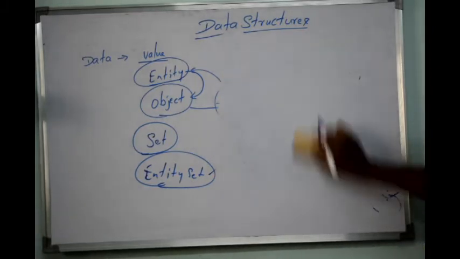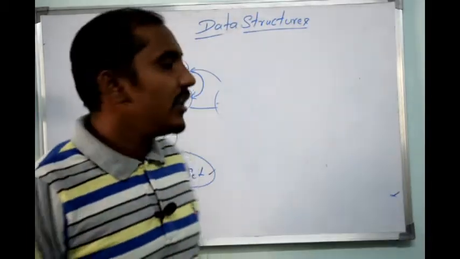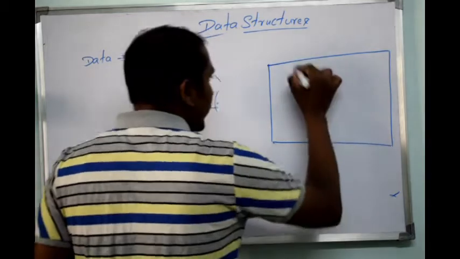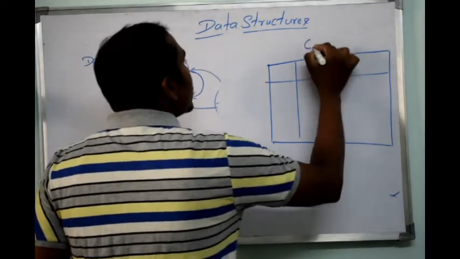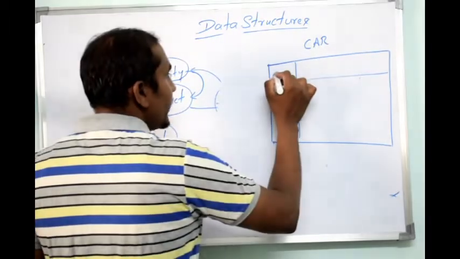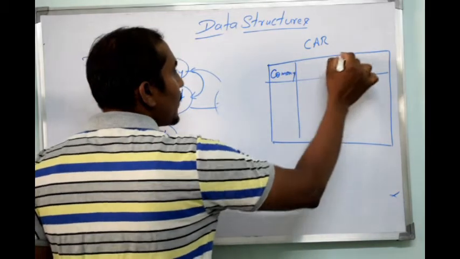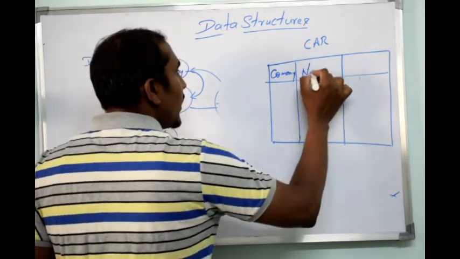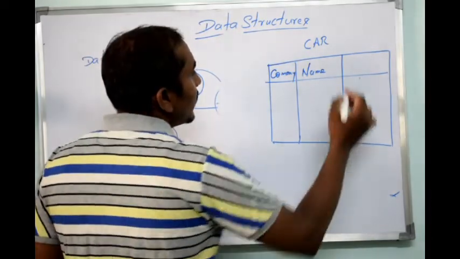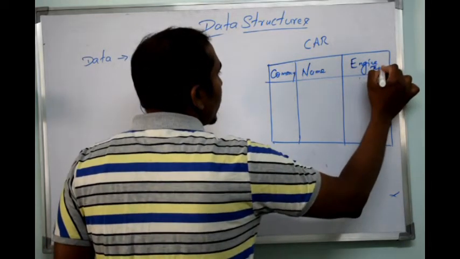Instead of writing it in the form of a sentence, I can create a table like this, and name the table Car, which contains several details like which company it belongs to, the name of the car, and, say for example, the engine capacity, engine type or engine size.